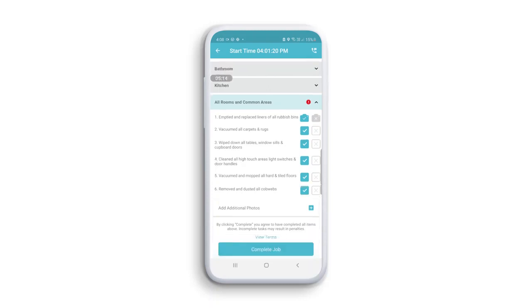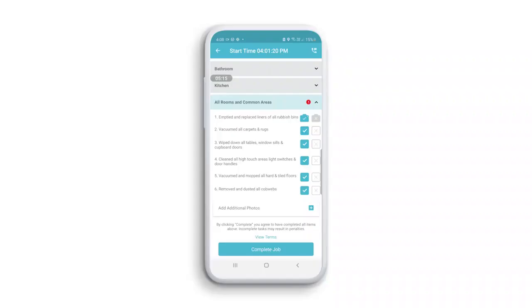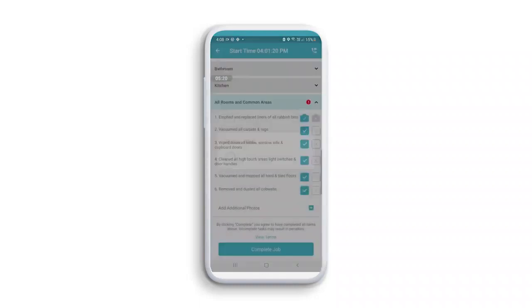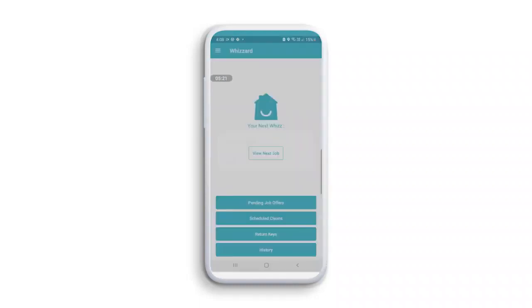This completes the checklist, and now we can complete the job. When the checklist is completed and you're sure that the clean has been finished to a high standard, hit the Finish Job button at the bottom of the screen. This will signal the job as completed to the Whizz customer service team and will trigger an email with a completed checklist to the customer.